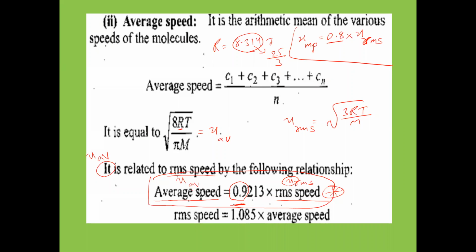Average velocity has slightly more magnitude than most probable. That is why for most probable we got 0.8, the lesser value, and for average velocity we got 0.9, slightly more than 0.8.